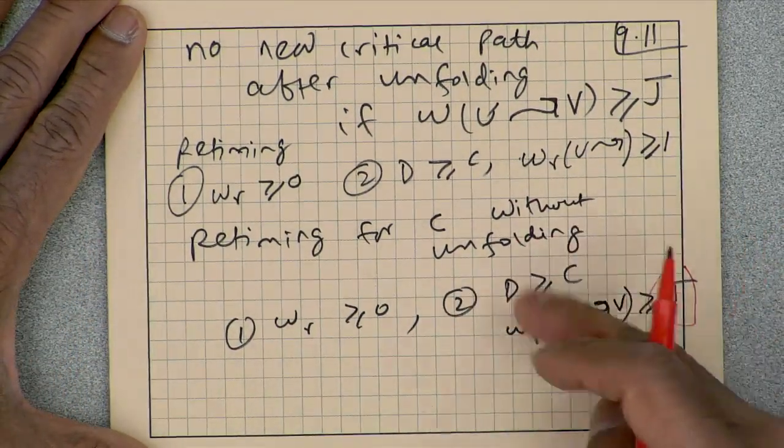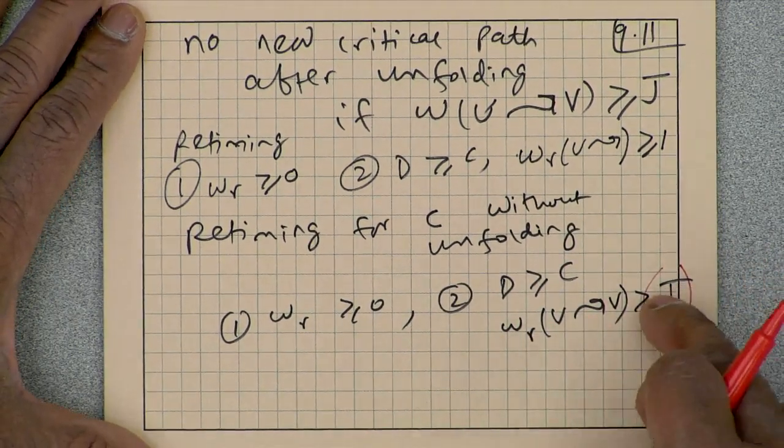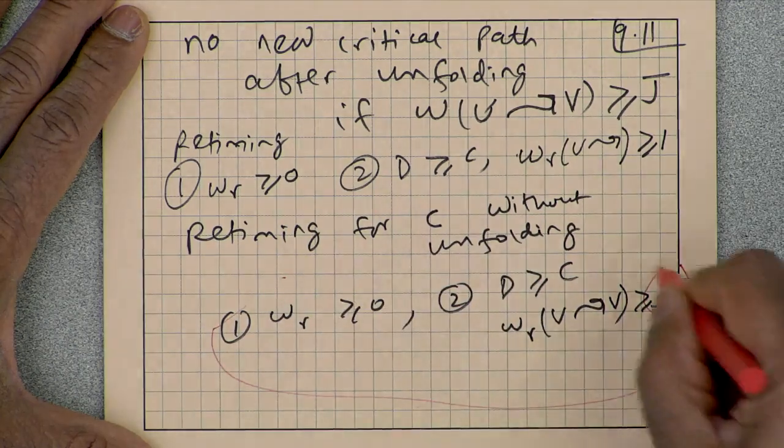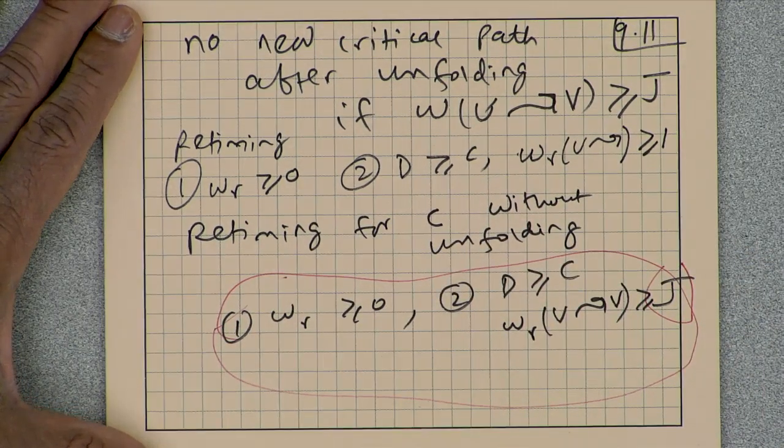And if the retimed data flow graph satisfies this constraint, then I know that I can meet the target clock period C without unfolding. Does that make sense?